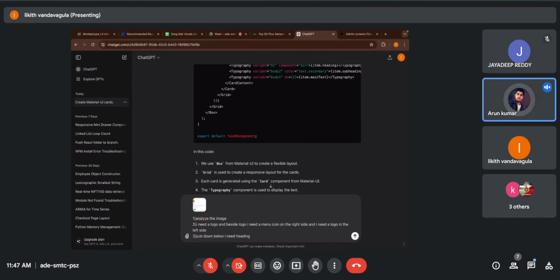ChatGPT does not generate the correct result every time. You have to instruct ChatGPT so that it can generate it. Most of the time I provide 3 to 5 prompts, and after that it generates the correct output. Heading, subheading, avatar. Yeah. Now enter.